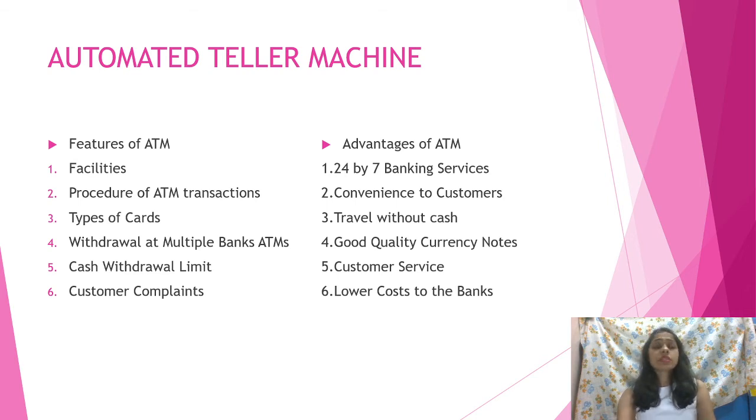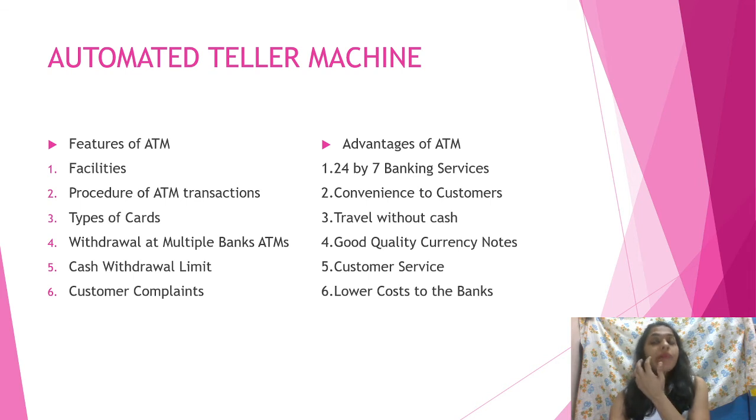Then I have customer complaints. Customers can complain to the bank regarding any deficiency. If there is an issue every time, or at a particular branch there are always problems, they can complain. Banks have to resolve the complaints by recrediting the customer's account if something went wrong or fraud happened.